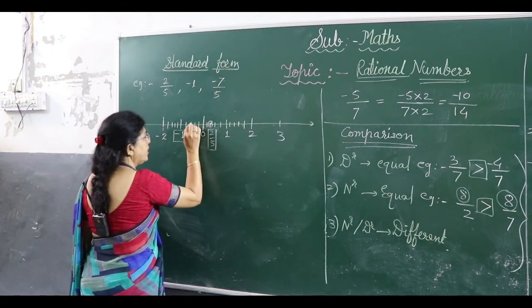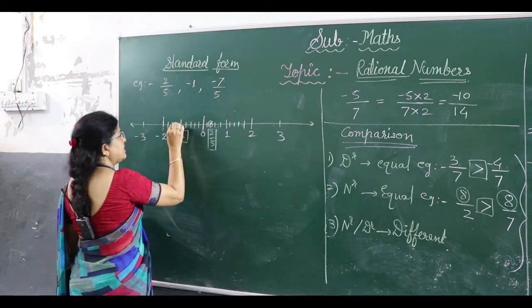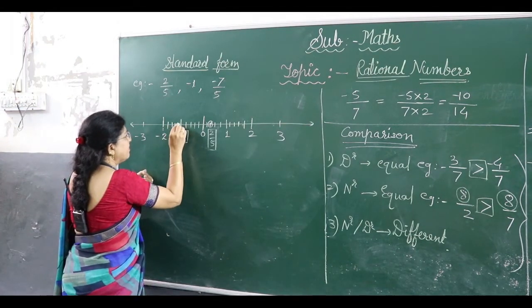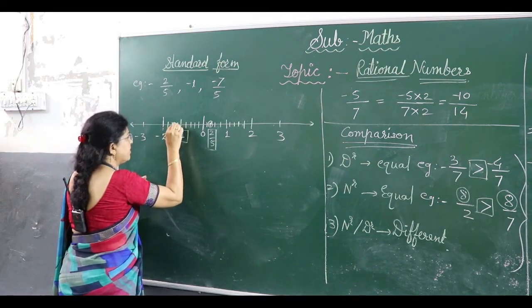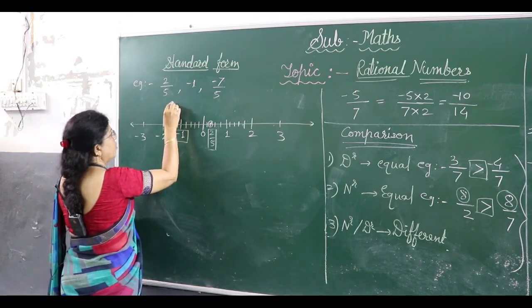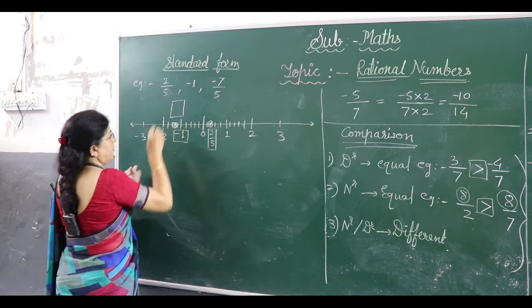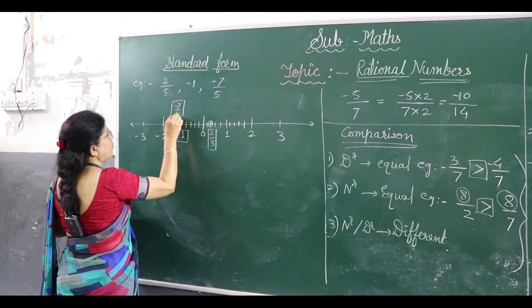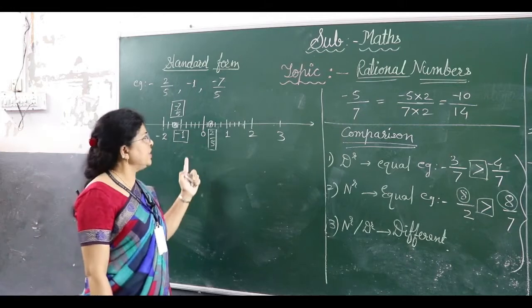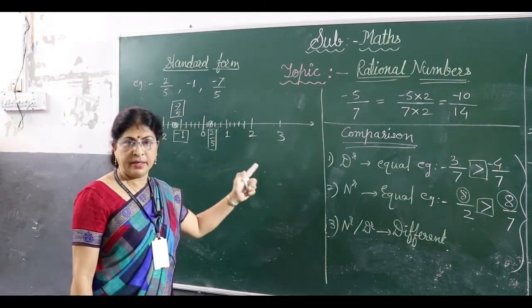1, 2, 3, 4, 5, 6, 7. So here that 7 will come, right? 5, 6, 7. This point will be your -7 by 5. This will be your -7 upon 5. In this way we can show rational numbers on the number line, right?